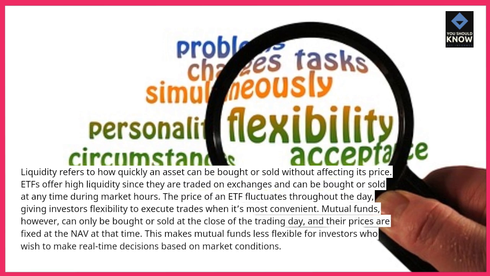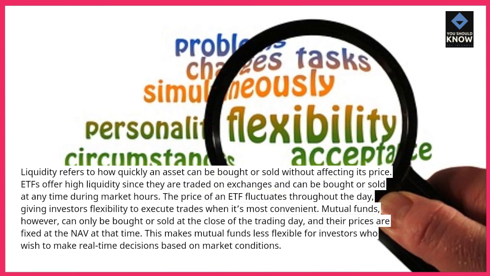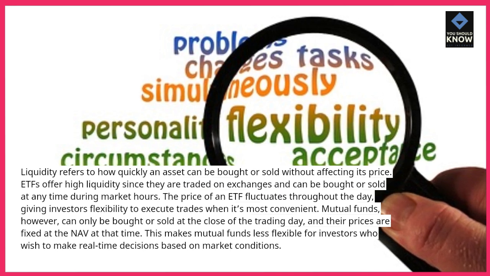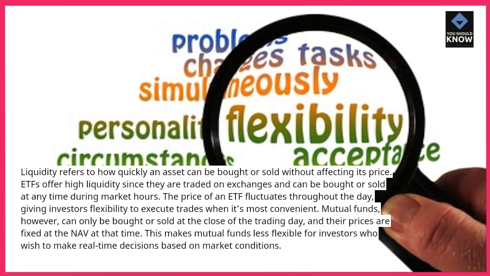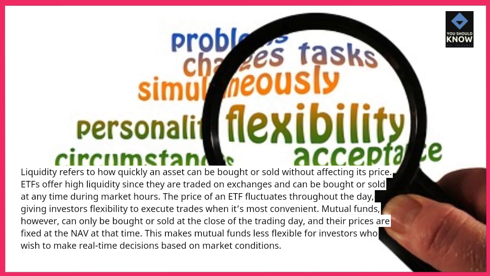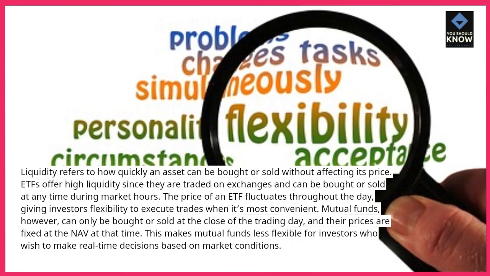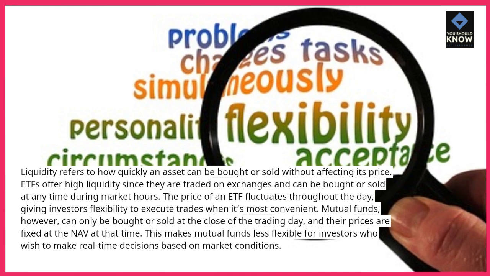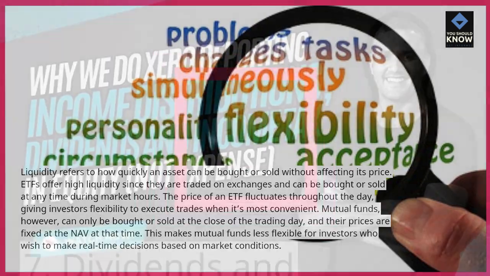ETFs offer high liquidity since they are traded on exchanges and can be bought or sold at any time during market hours. The price of an ETF fluctuates throughout the day, giving investors flexibility to execute trades when it's most convenient. Mutual funds, however, can only be bought or sold at the close of the trading day, and their prices are fixed at the NAV at that time. This makes mutual funds less flexible for investors who wish to make real-time decisions based on market conditions.